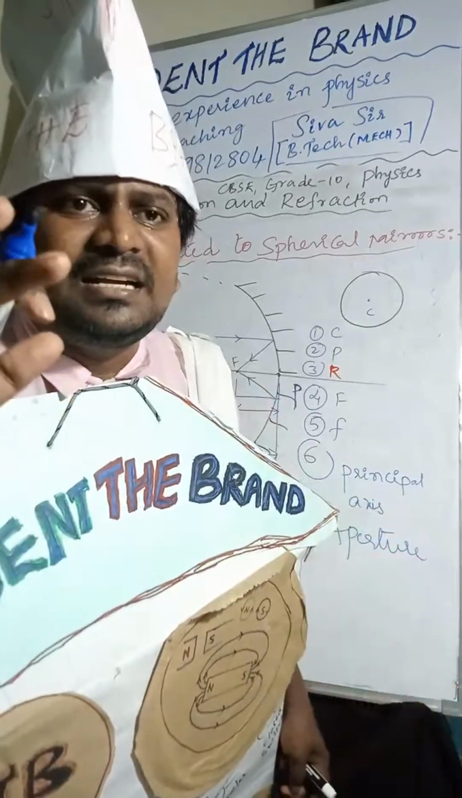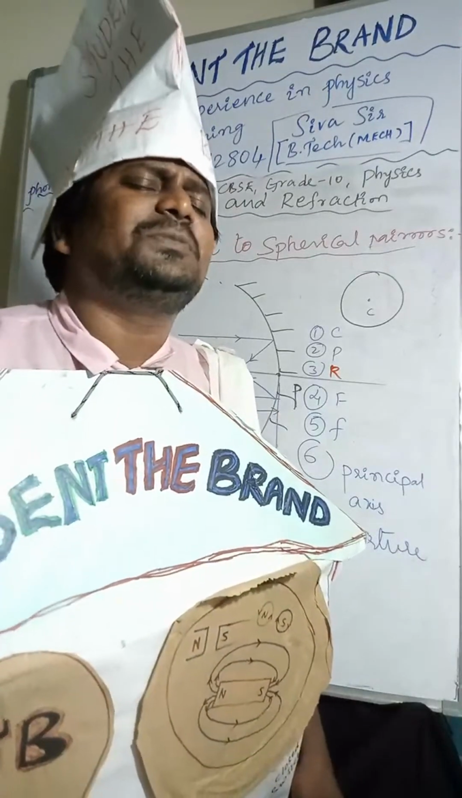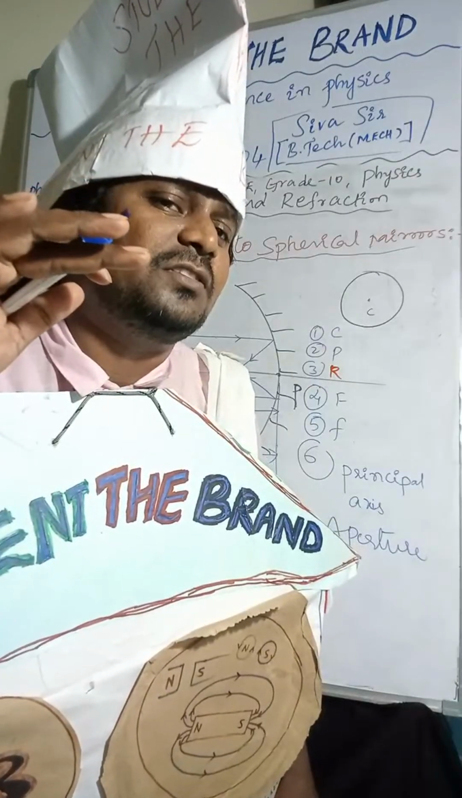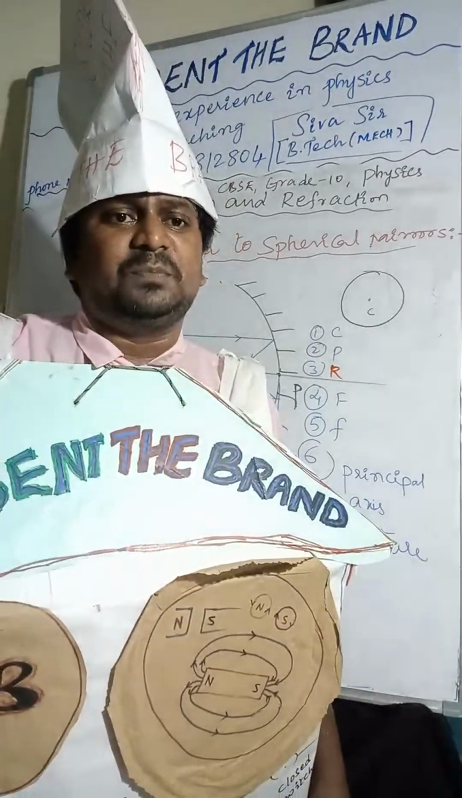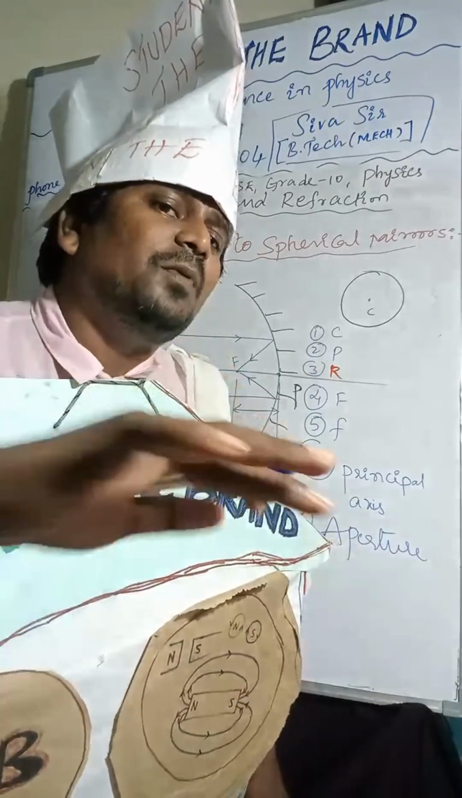Once again, center of the imaginary sphere in which mirror is a part is called center of curvature. Midpoint of the mirror is called pole.